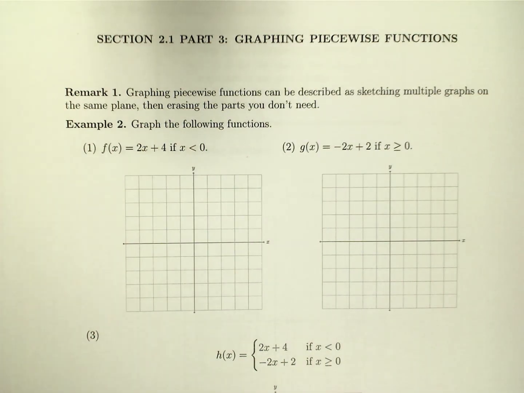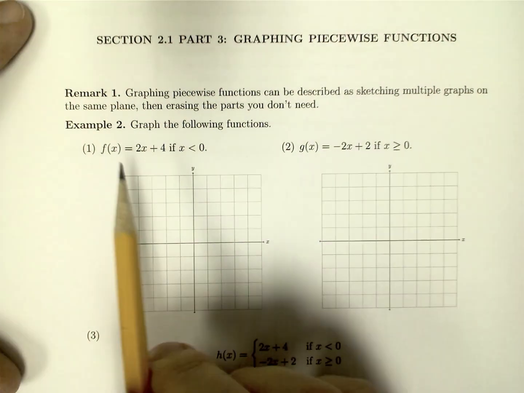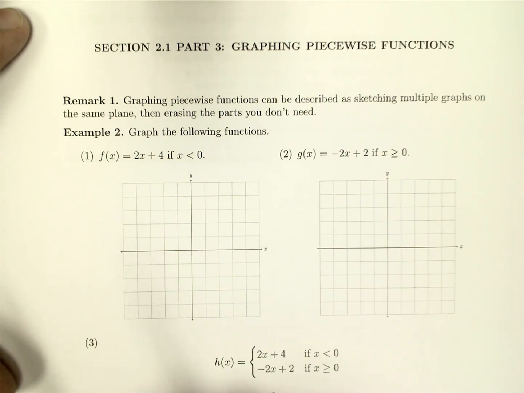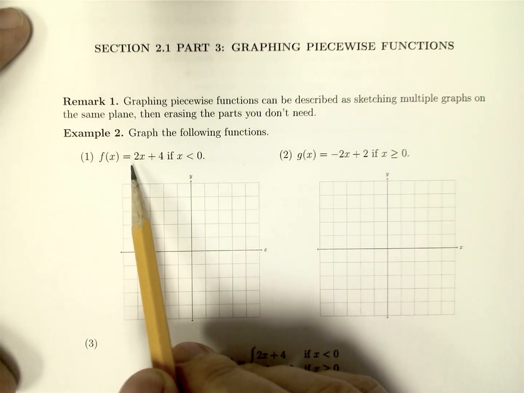Well, it turns out graphing them basically is just sketching multiple graphs and just erasing what you don't need and making sure that it still satisfies what it means to be a function, which is passing the vertical line test. So, if we look at this, let's just look at these separately. So we have 2x plus 4.